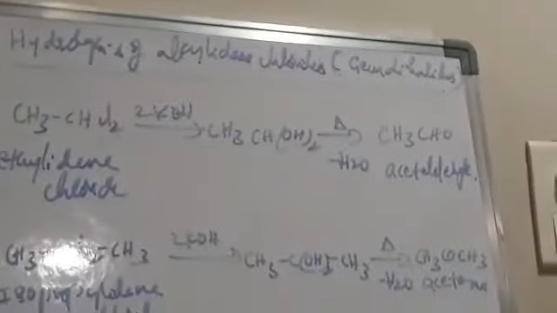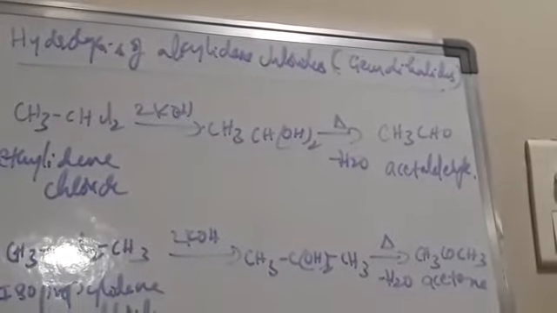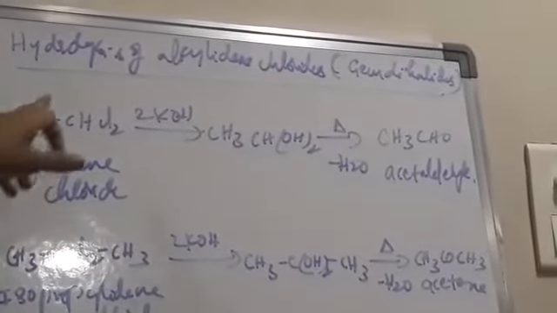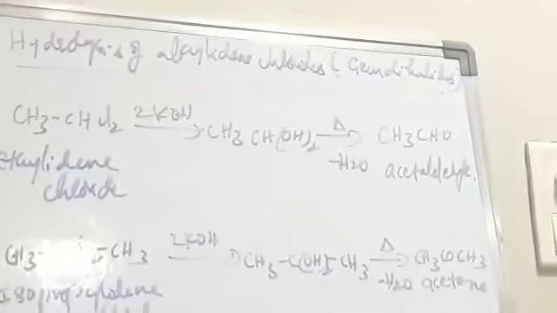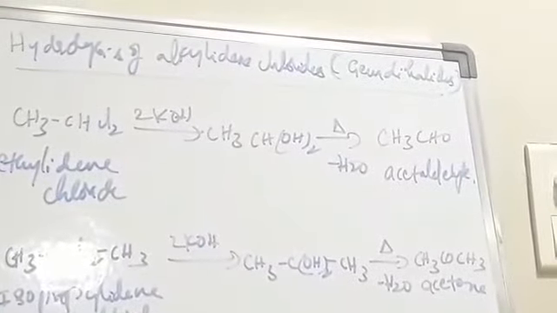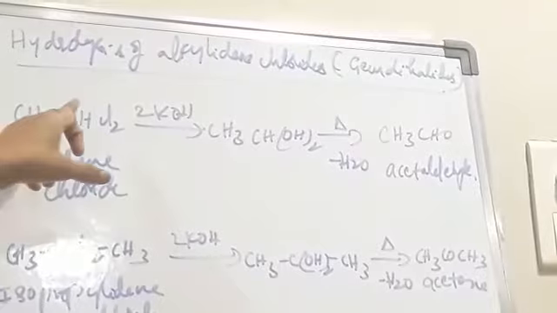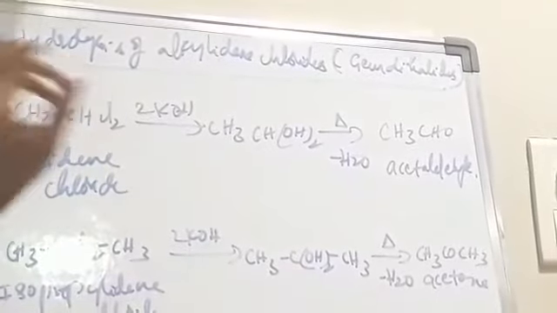Okay. Next, hydrolysis of alkylidene chlorides, gem dihalides. In geminal dihalides, the halogen atoms are present on the same carbon.